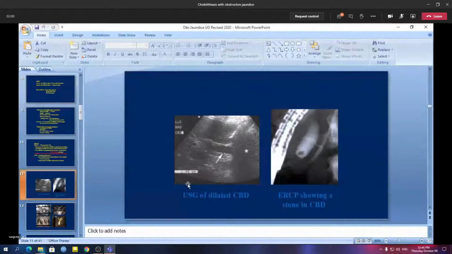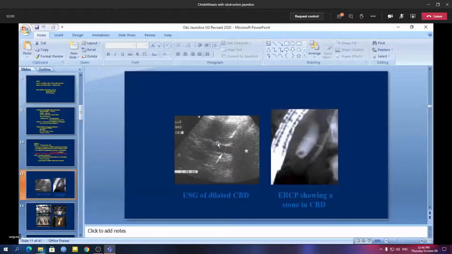Now this is how the dilated common bile duct looks on ultrasonography. You can see these two echo-reflective walls, the whitish parts of the wall.